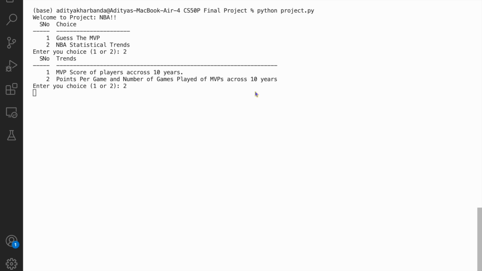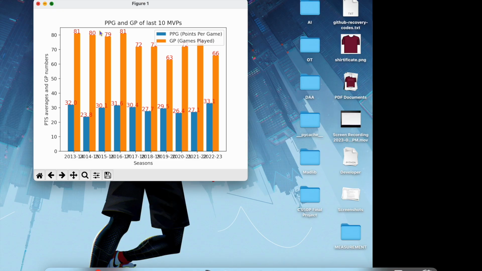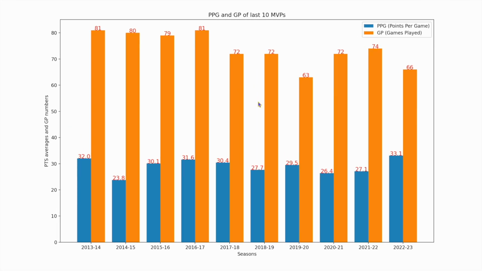Now this is a very detailed graph. So let's go over it. This is a grouped bar graph. As you can see, on the y-axis there are points averages and games played numbers, and the x-axis as usual contains the seasons. The blue bar shows the points per game of each MVP of all the seasons, and the orange bar shows the number of games they played.